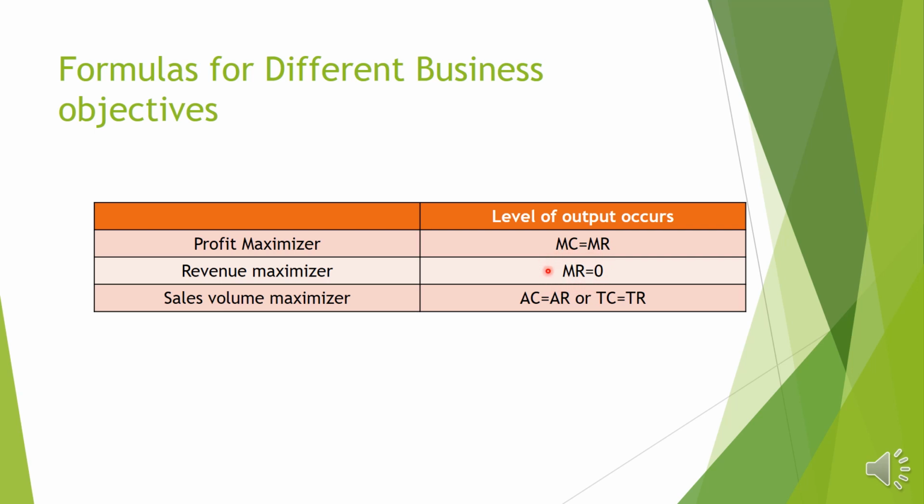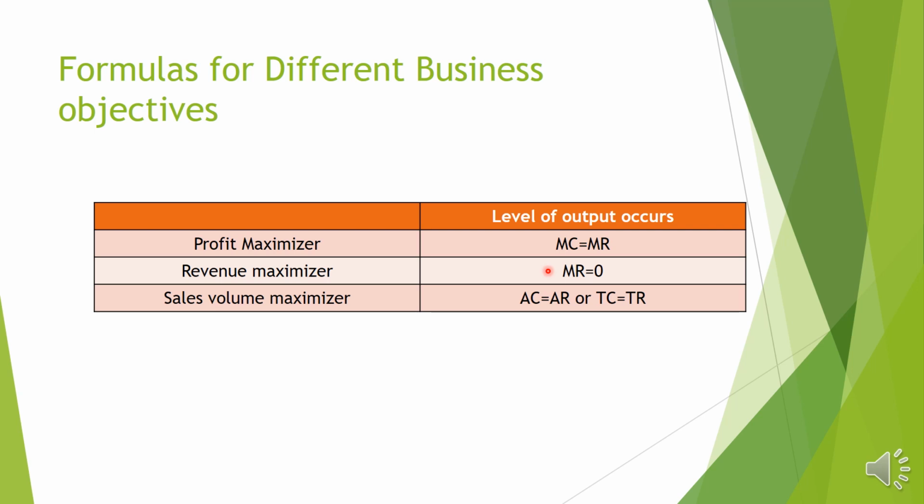Before going to the revenue maximization objective, why did this happen? Why did the objective of the firm change? Because in most businesses, the ownership is different from the manager. The manager's salary is based on how much sales revenue there is. If the company has more sales revenue, that manager will get a higher salary.